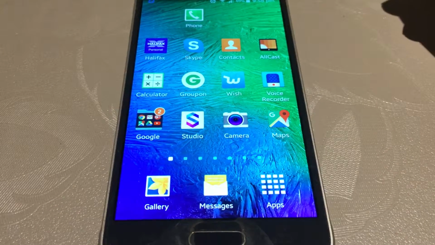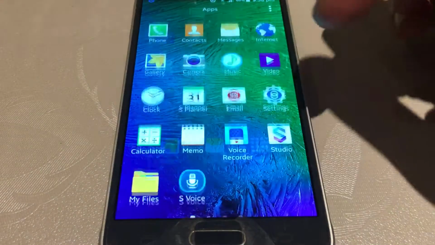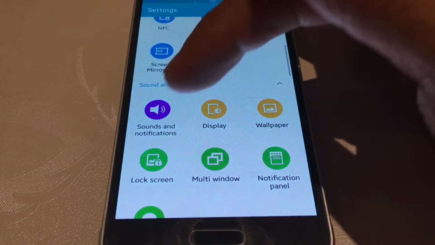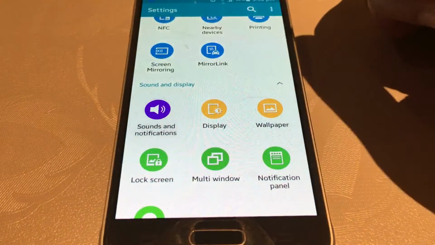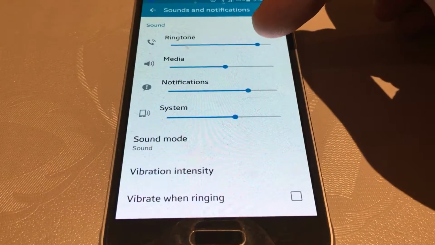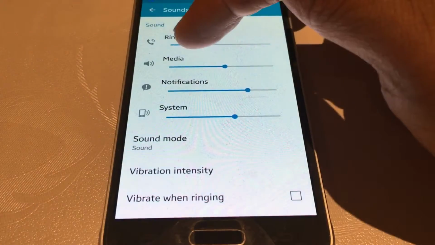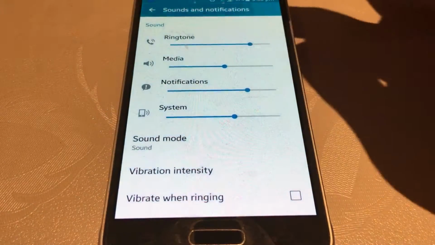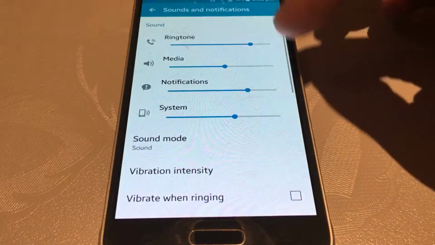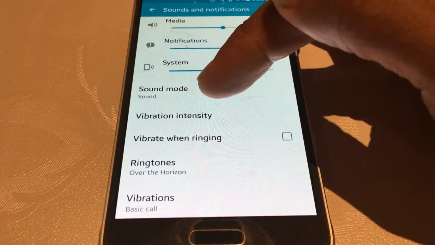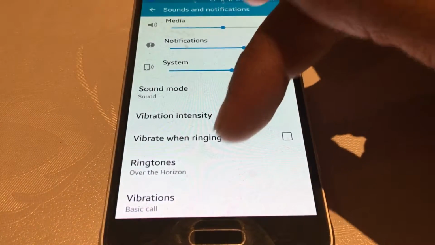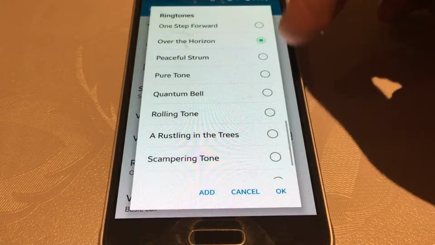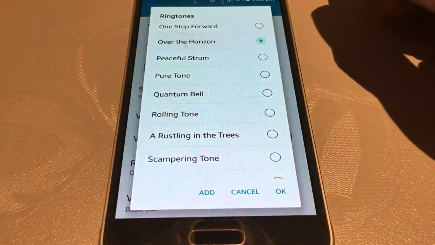To change the sound of your ringtone, all you need to do is go into your settings, find sounds and notifications, and at the top there you can control the level or the volume of your ringtone. You can also choose the sound that you would like to play under ringtones. In this case you just heard it was Over the Horizon.